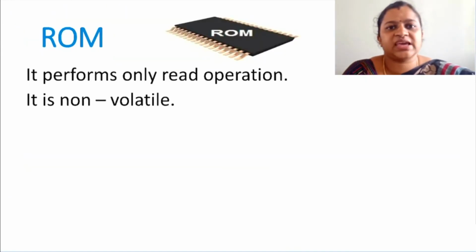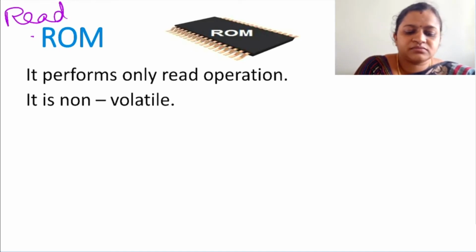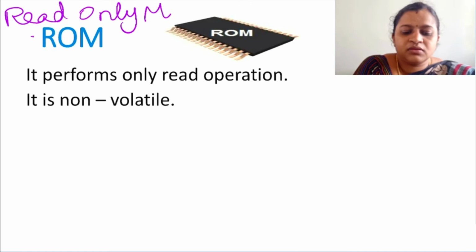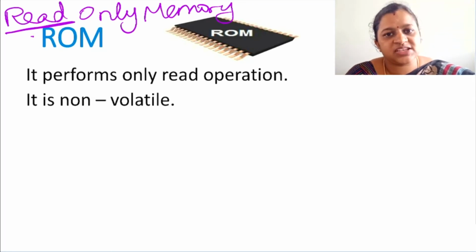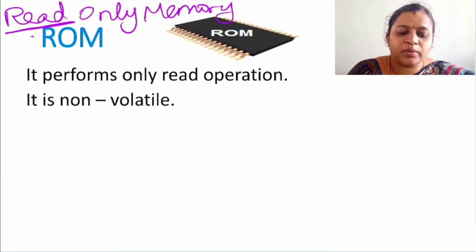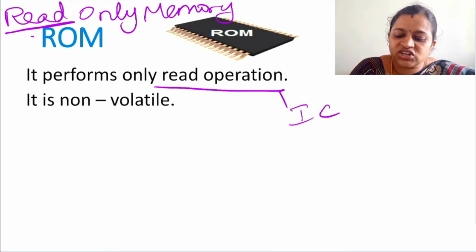Okay. Now, let us move on to the second type, ROM. ROM stands for read-only memory. So, as the name says, you can perform only the read operation. In RAM, we can perform both read as well as write, whereas in ROM, you can perform only read operation. You cannot perform write operation in this memory. By the IC manufacturers themselves, some content or information will be stored in it. You can only access it. You cannot perform any write operation here.